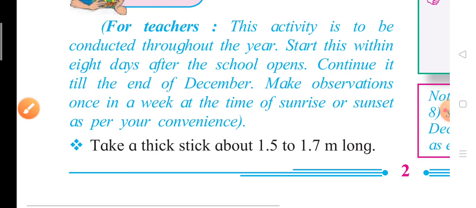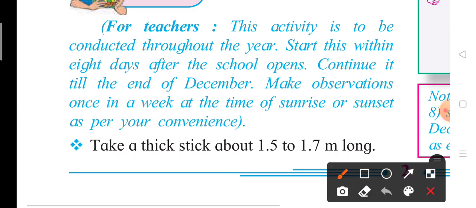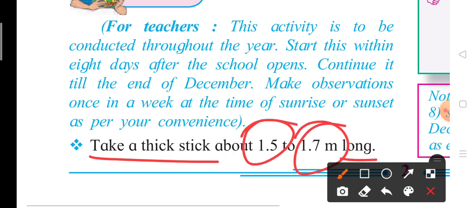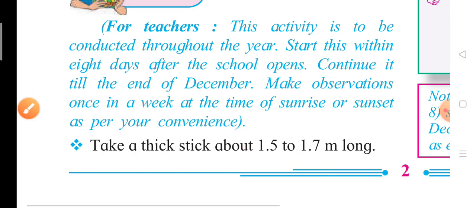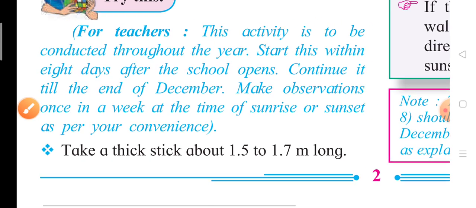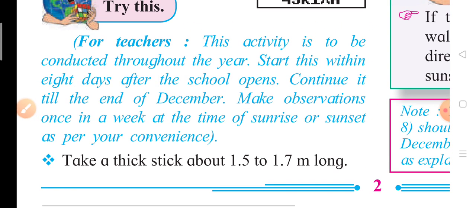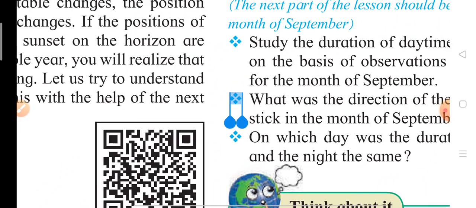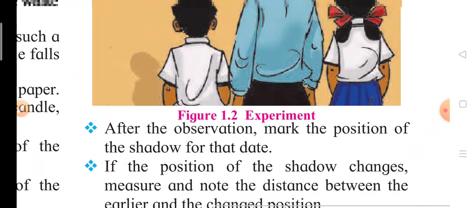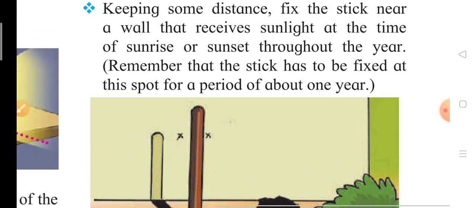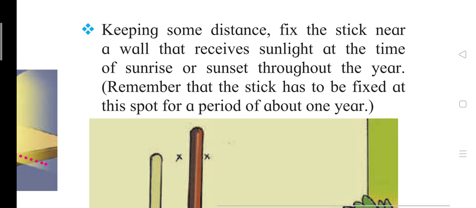Let's do this activity in 8th standard, or you can do it in 7th. Take a thick stick about 1.5 to 1.7 meters long.